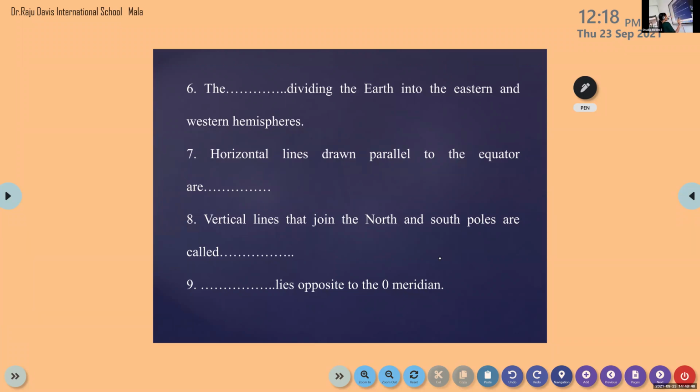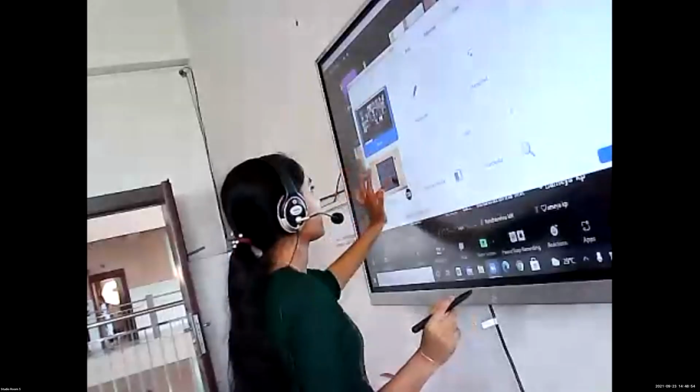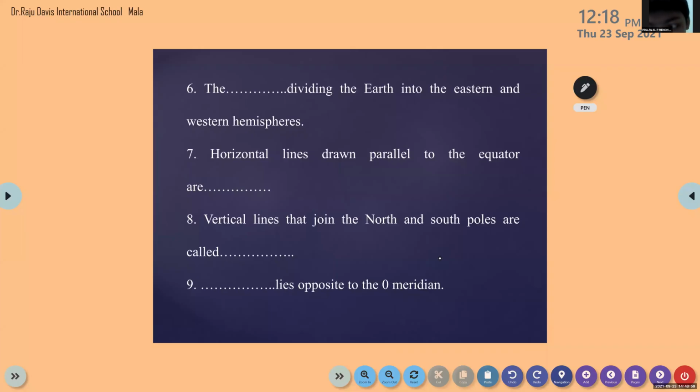Prajwal, question number 6: dash dividing the earth into eastern and western hemispheres. Equator or prime meridian? Prime meridian. That's the answer. Okay, please change your answer. Prime meridian.